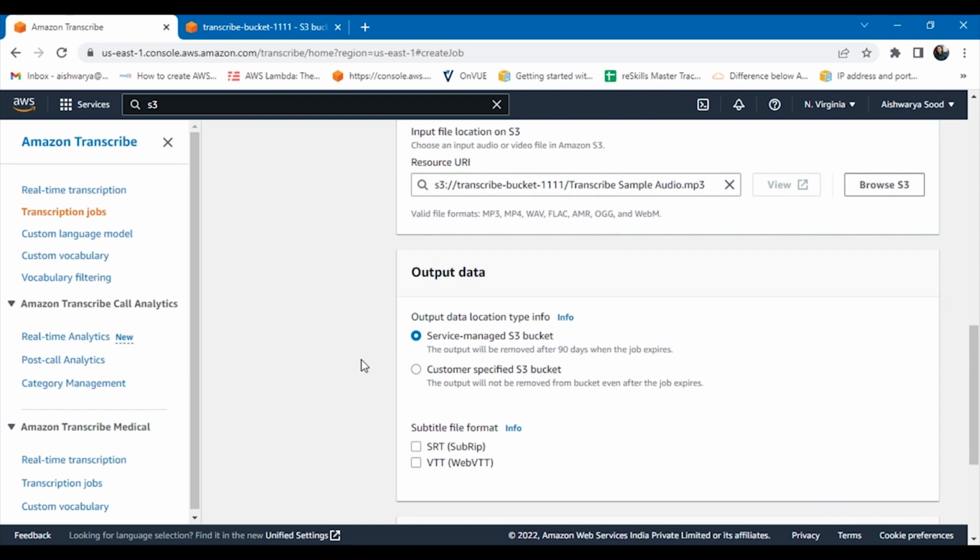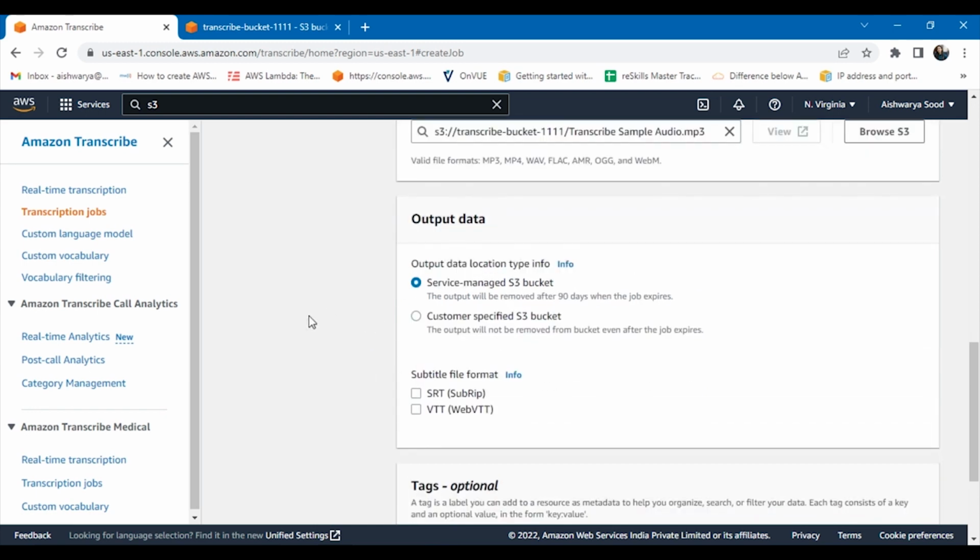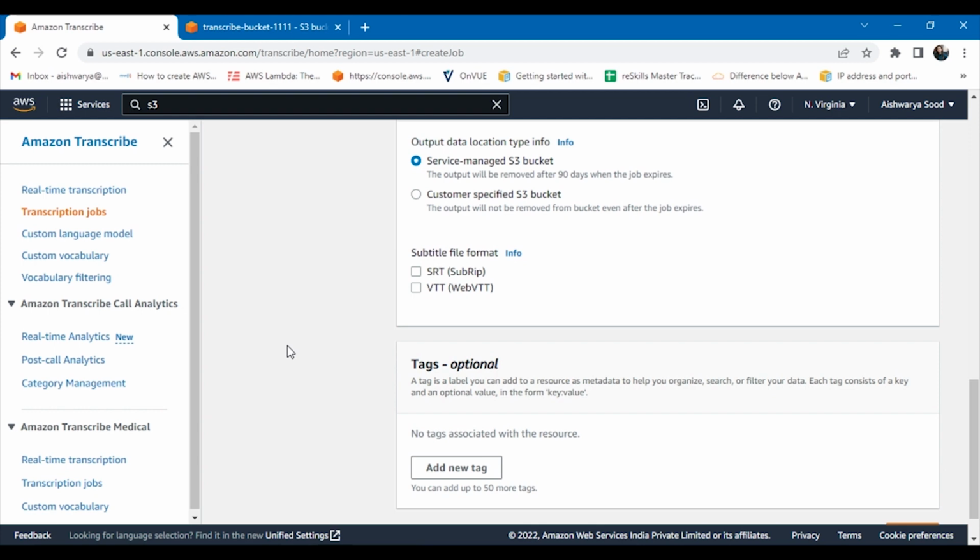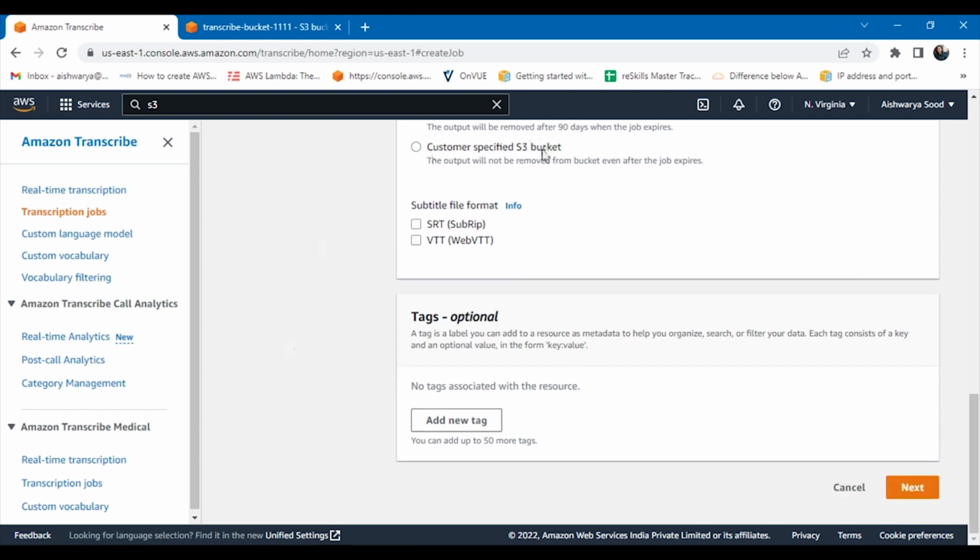Okay, now where should the output data be sent? Do you want it to be sent into an S3 bucket that is service managed by Amazon Transcribe, or do you want to send it to a bucket which you have created and want to specify? It's up to you. I will go ahead with the service managed S3 bucket itself. If you have a specific bucket where you want to send the output, you can choose the other option.